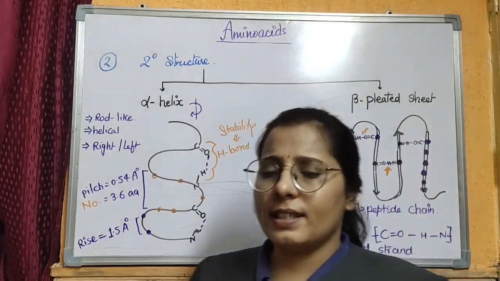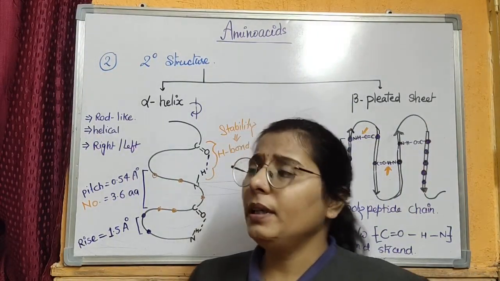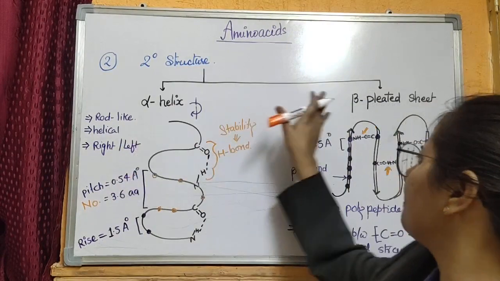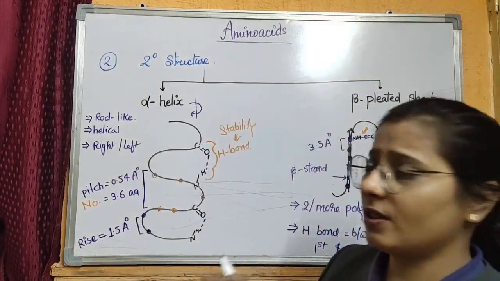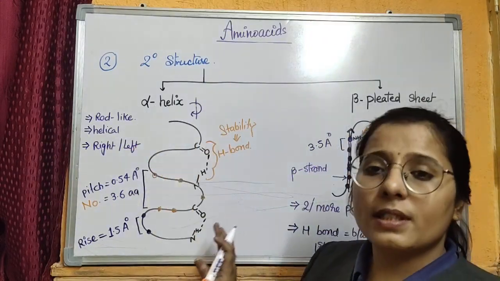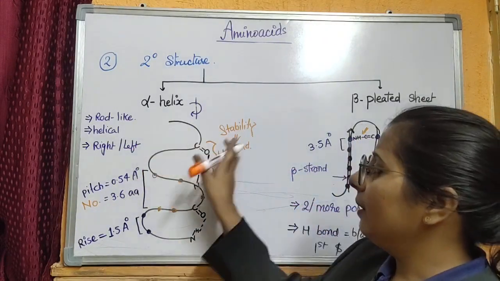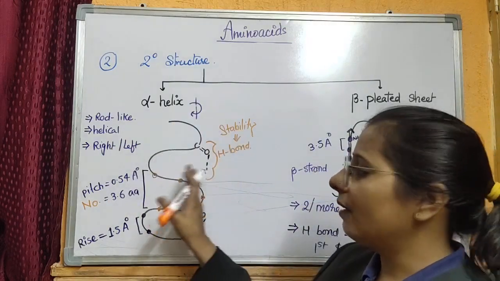Coming to the secondary structure of the protein. A protein can have a secondary structure. It may be alpha helical structure or beta pleated sheet structure. Alpha helical structure is a rod shaped structure which forms a helix like structure. It can be right handed or it can be left handed.